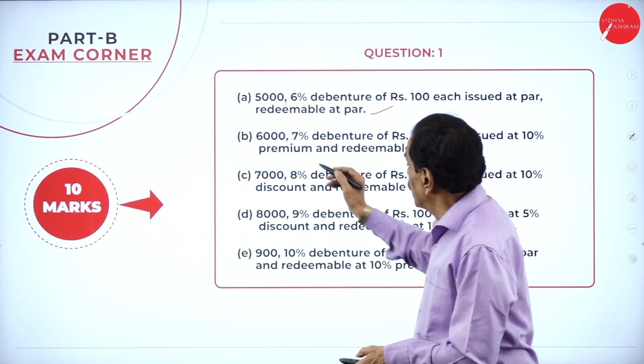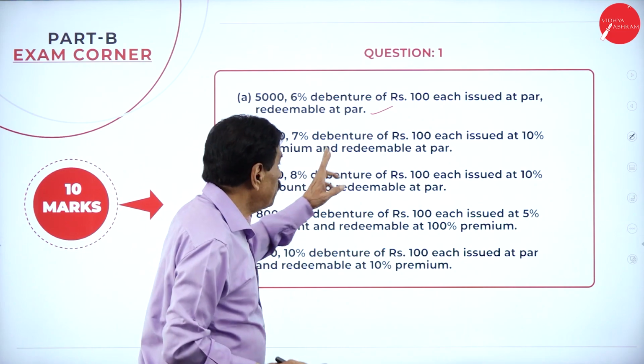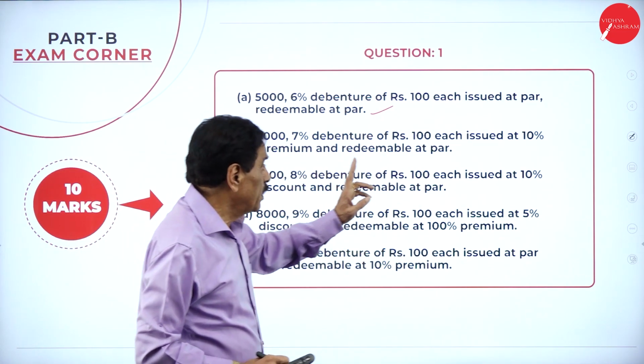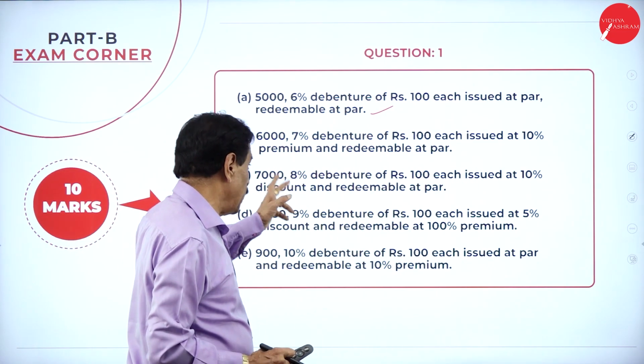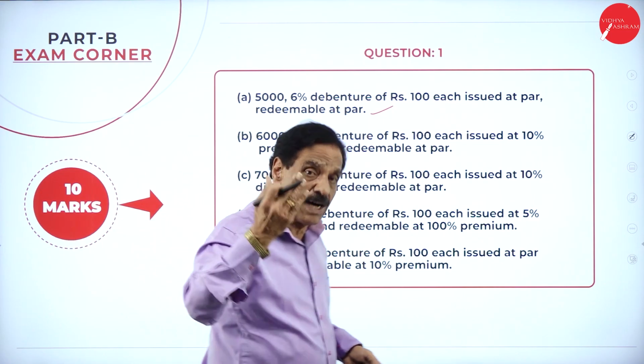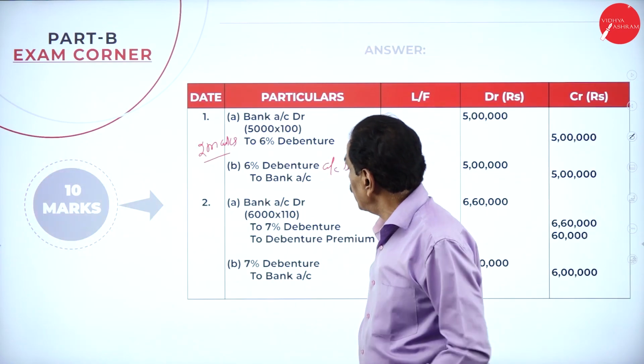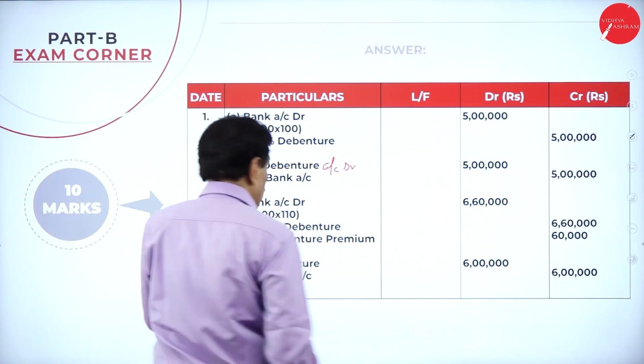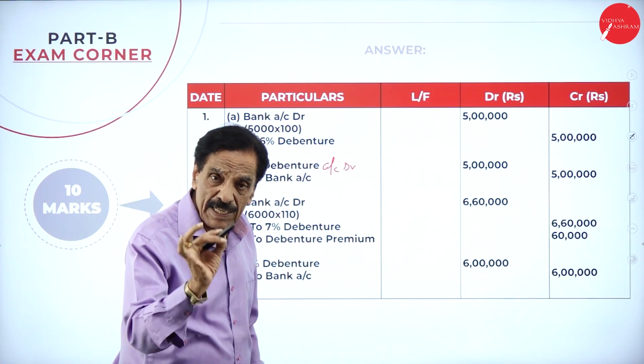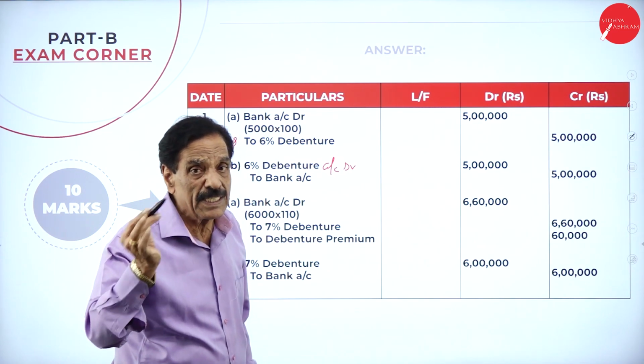Second entry, see: 6,000, 7% debentures of 100 each, issued at 10% premium, redeemable at par. Issued at premium, redeemable at par. Here say, bank account debit. What's your face value? 100. 10% premium is 110.